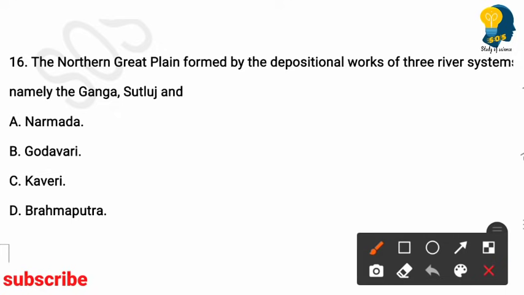The Northern Great Plain is formed by the depositional work of three river systems, namely the Ganga, Satluj and which? You have to find out the name of another river. Here the options are Narmada, Godavari, Kaveri, Brahmaputra. So here the right answer is option D, Brahmaputra. Ganga, Satluj, Brahmaputra. So these are the three rivers.